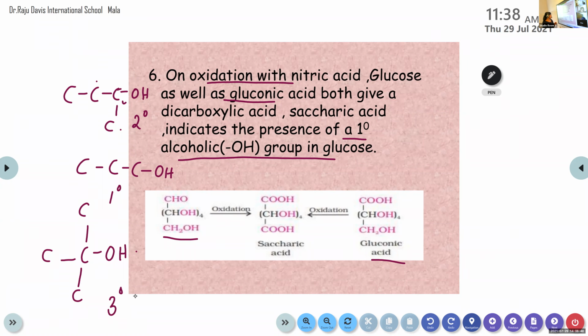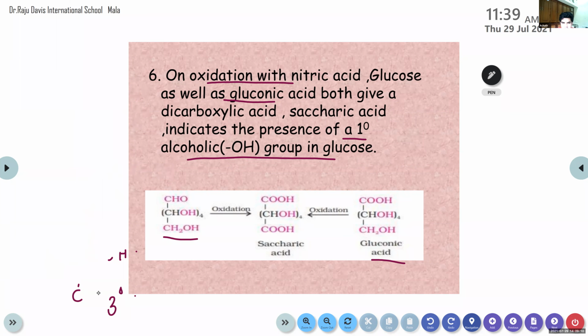This is clear, children? Do you want to repeat it once again? Primary, secondary, tertiary. Is this clear or not? Yeah, Achyut? Clear? Can you tell once more? Sure. Okay.